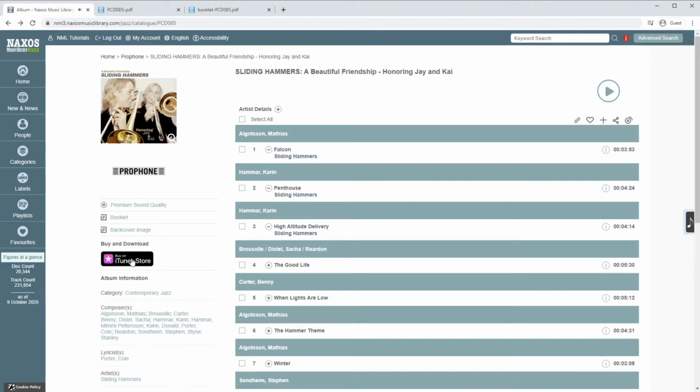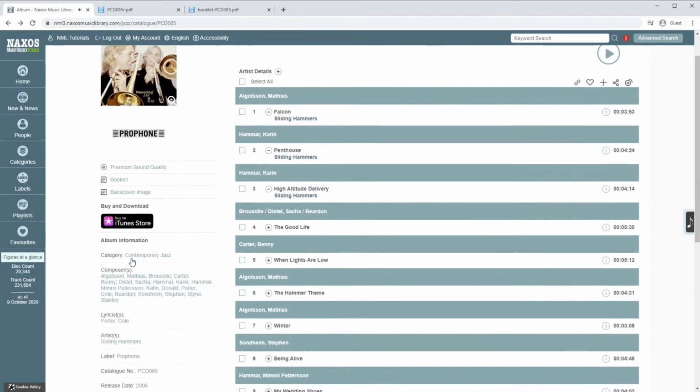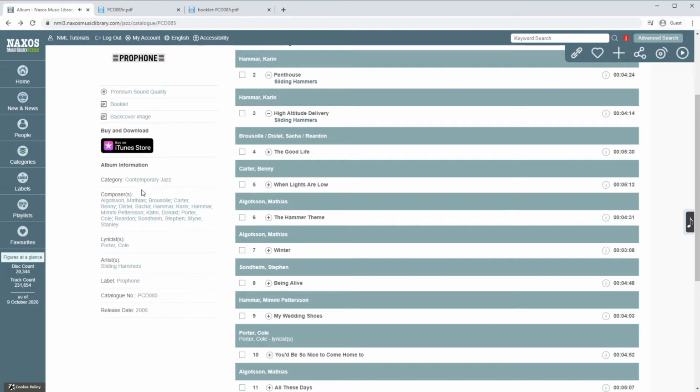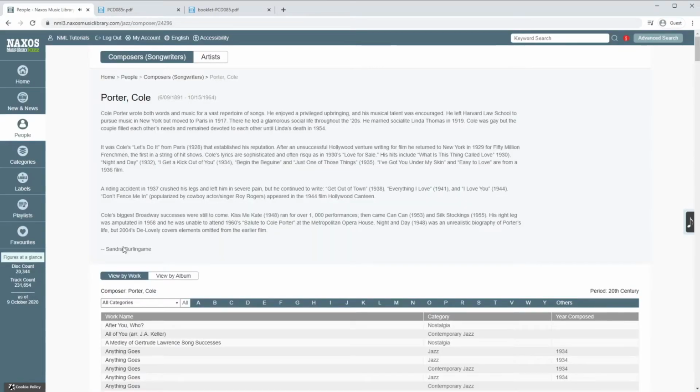Further down, there's a link to buy the album on iTunes, and below that links to the category and the label, as well as all the people related to this album. Clicking any link will bring up further information.